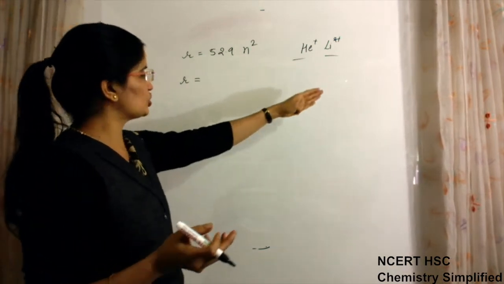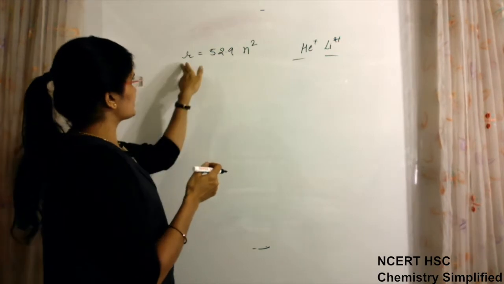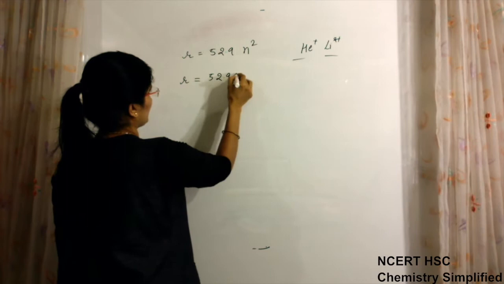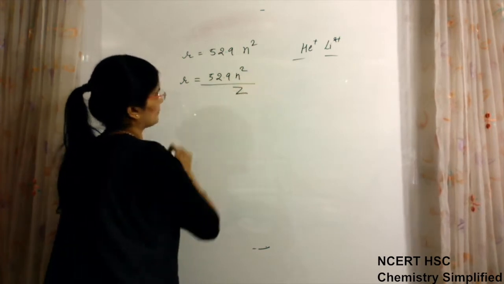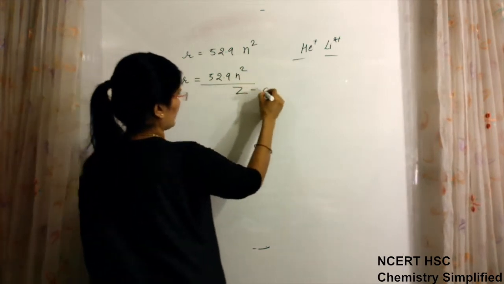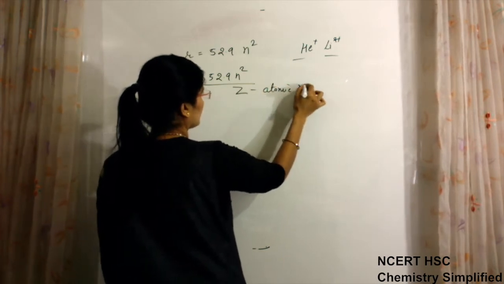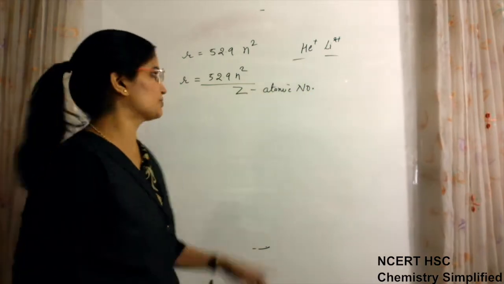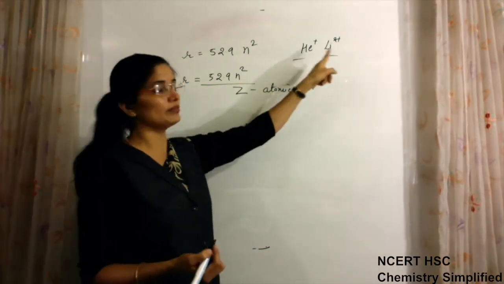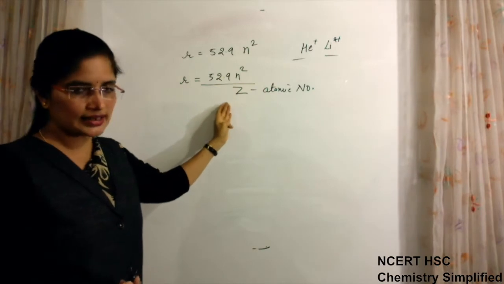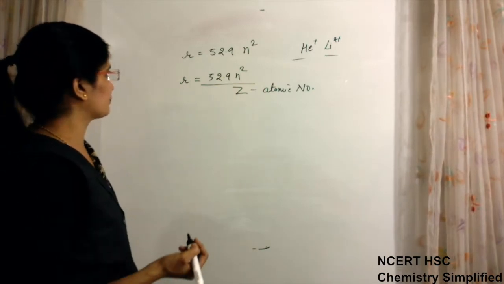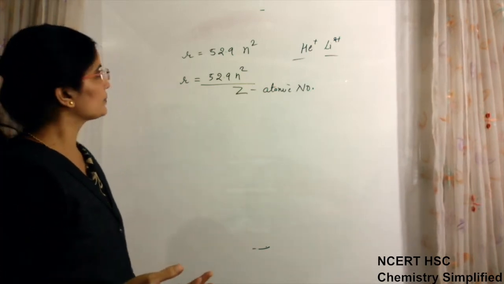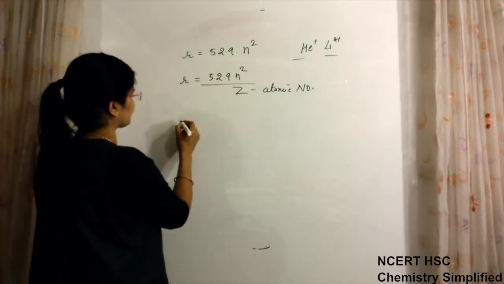So for such species, if we have to calculate radius, this is the formula for hydrogen atom, then it will be 52.9 n square upon Z, where Z is the atomic number of the particular atom or hydrogen-like species, because this Z will be different for helium, lithium, and for hydrogen this Z value is 1, atomic number is 1. So this is the formula if we have to calculate it for any other atom other than hydrogen.